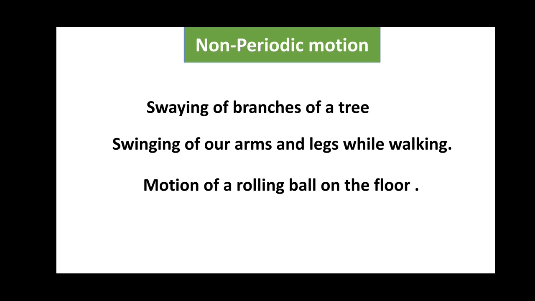Another kind of motion that we are going to discuss is random motion. When we observe the movement of a butterfly, we cannot specify its kind of motion. Why? Because it won't be moving in a particular direction or speed. Such types of motion are called random motion.